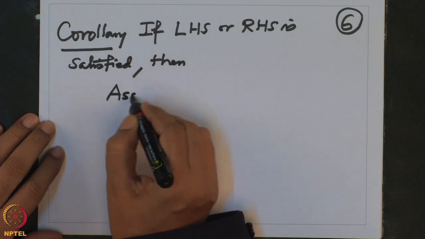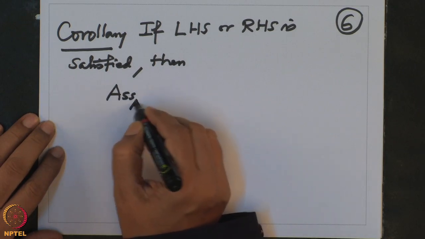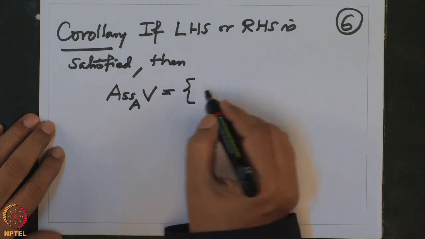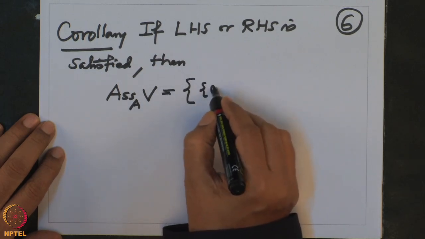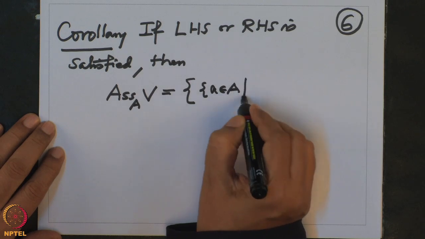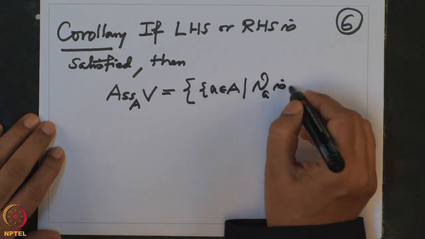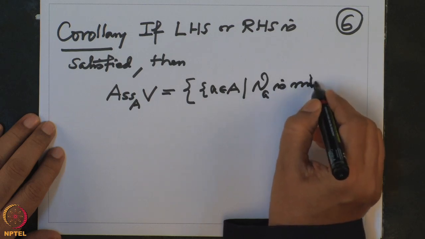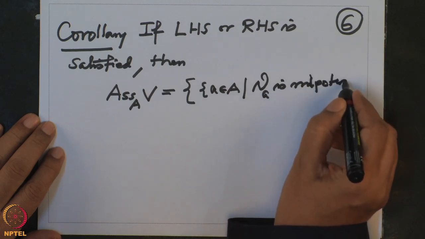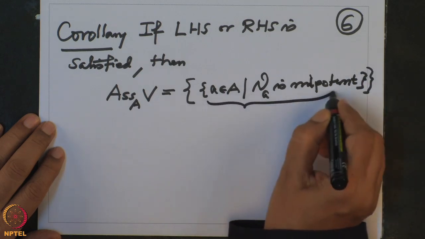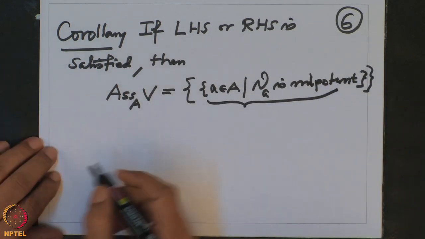So the associated primes of V is a singleton, and that element, what is that prime ideal? That is precisely the prime ideal of all those elements a in A such that the homothety is nilpotent. That is that prime ideal. So this is the only element in the associated primes of V.